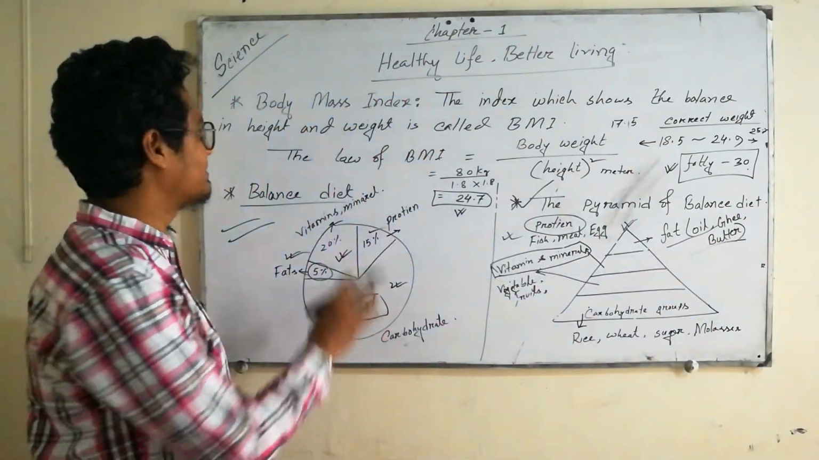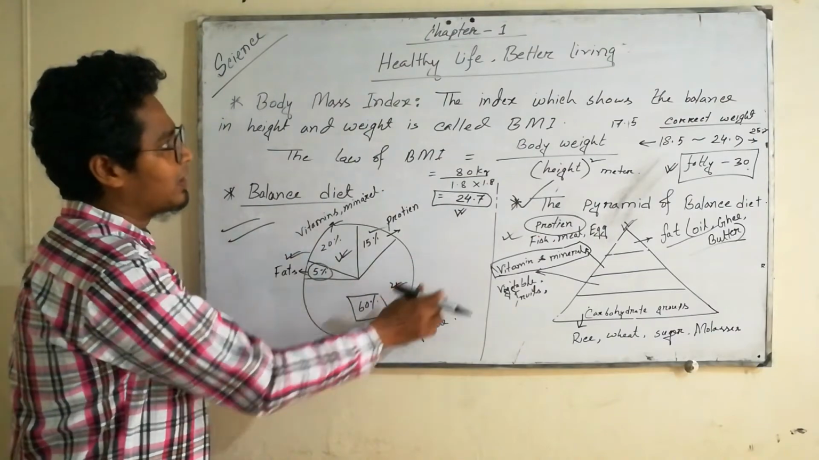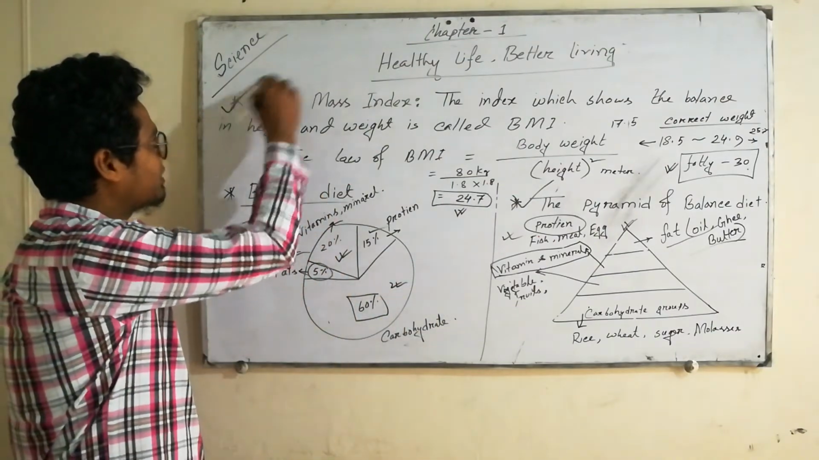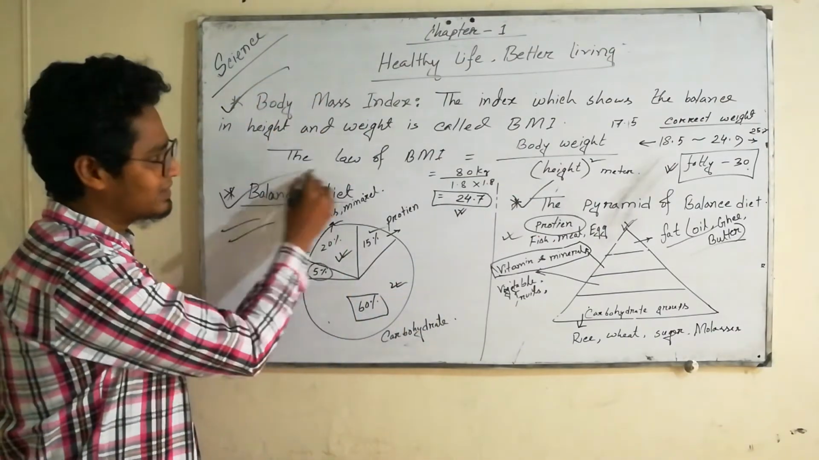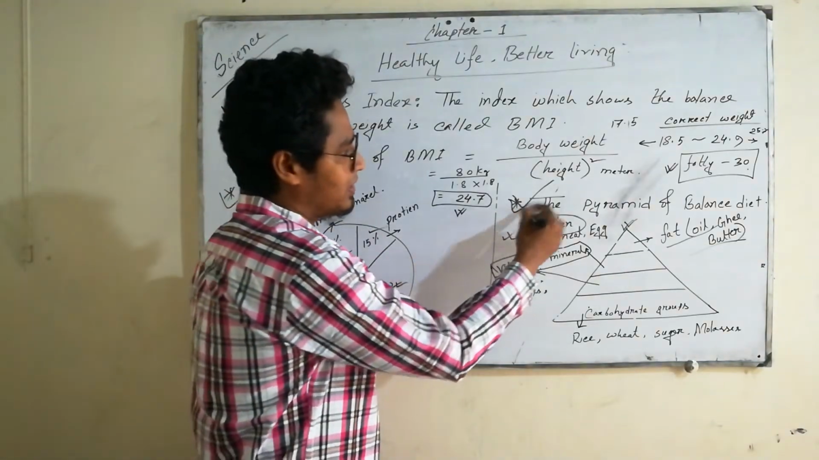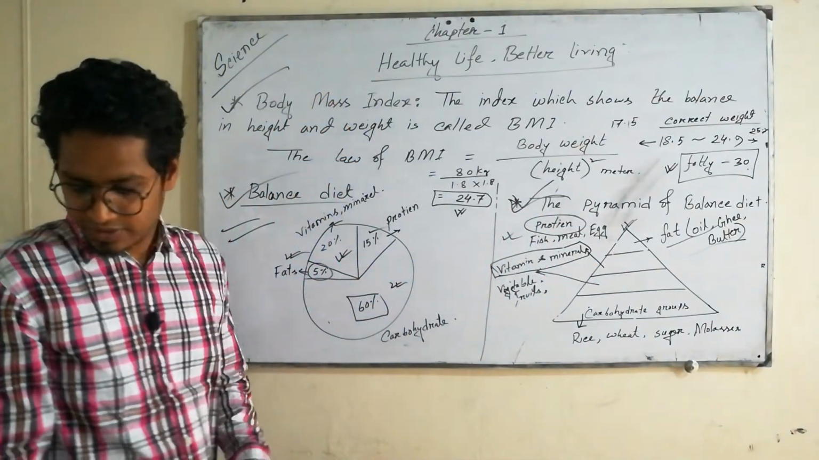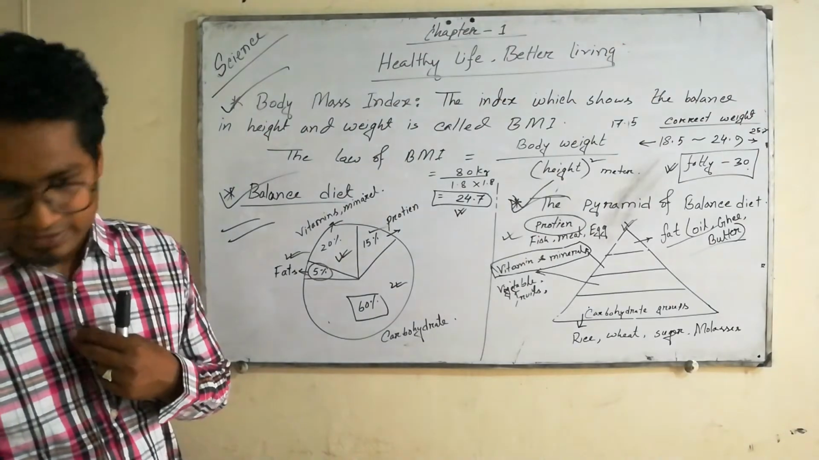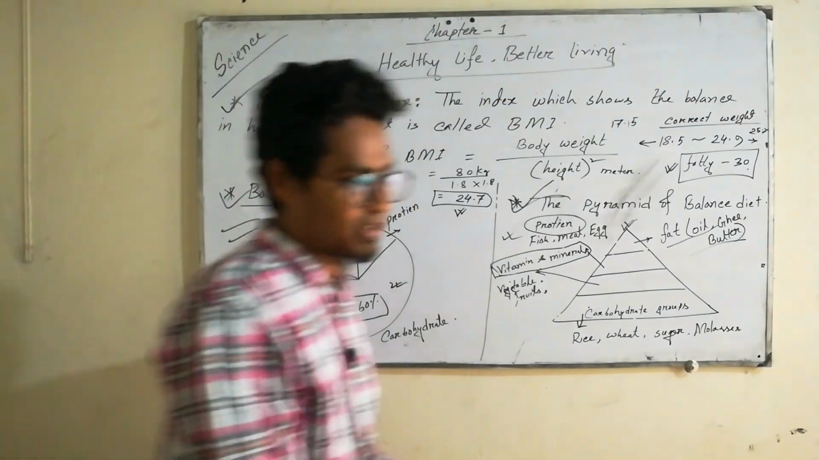Okay, this is the three parts in three topics. First one was body mass index, then balanced diet, then pyramid of balanced diet. Now we are going to discuss another thing, that is preservation of food.